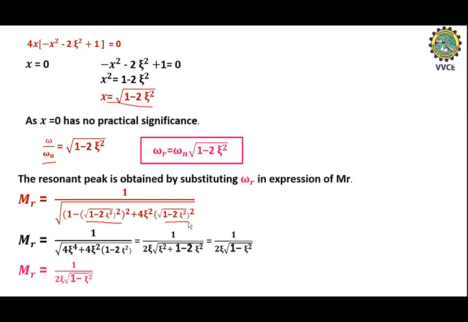Finally we get Mr as 1 divided by 2 zeta square root of 1 minus zeta square. This is the final expression for